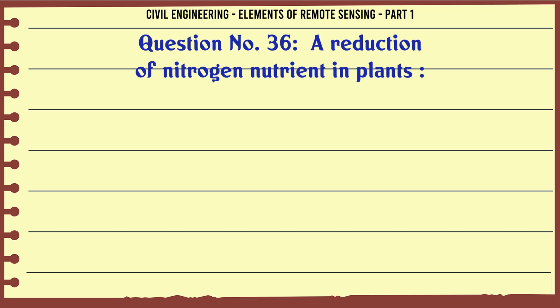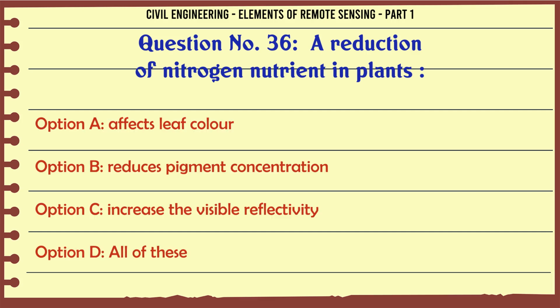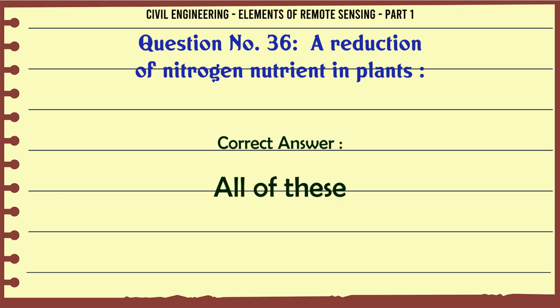A reduction of nitrogen nutrient in plants: A. Affects leaf color. B. Reduces pigment concentration. C. Increases the visible reflectivity. D. All of these. The correct answer is all of these.